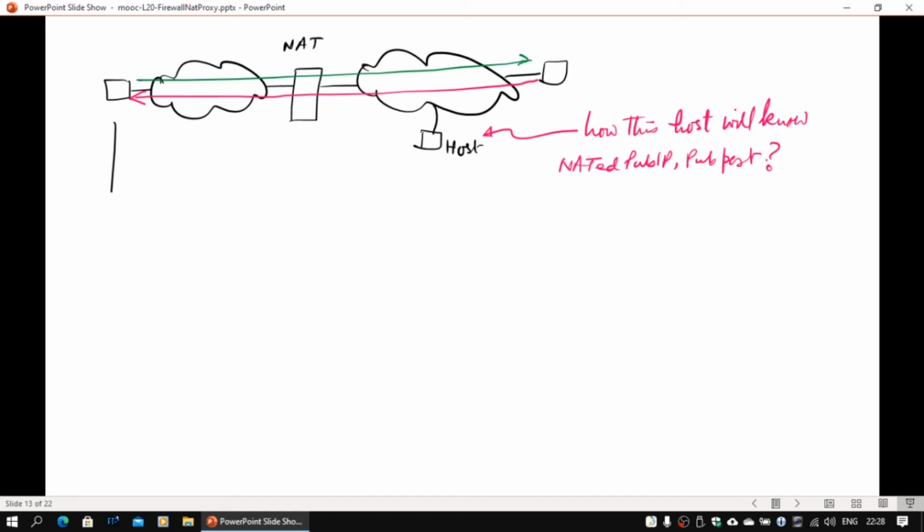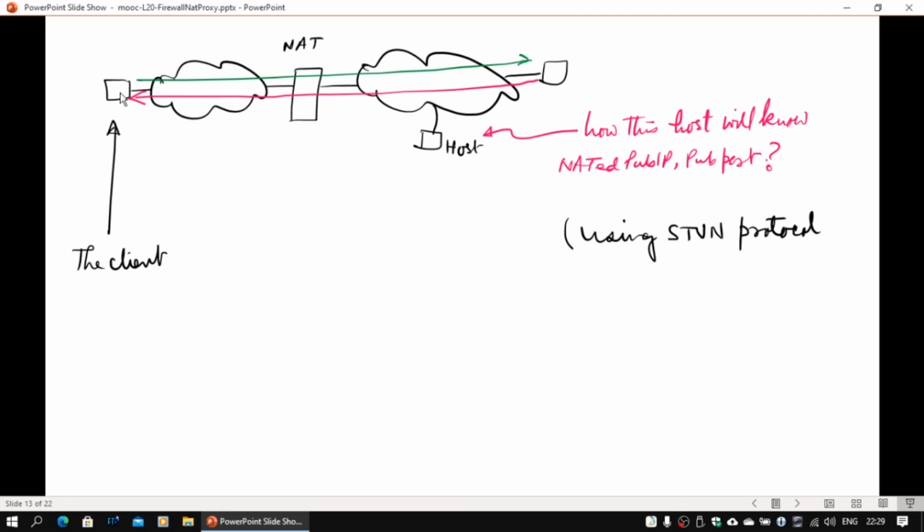Now the question is: the inside machine, the client, has communicated to some server, so how will some other host know what the NATed public IP and public port is for this particular client? There has to be some mechanism. One way is to have a protocol called the STUN protocol.